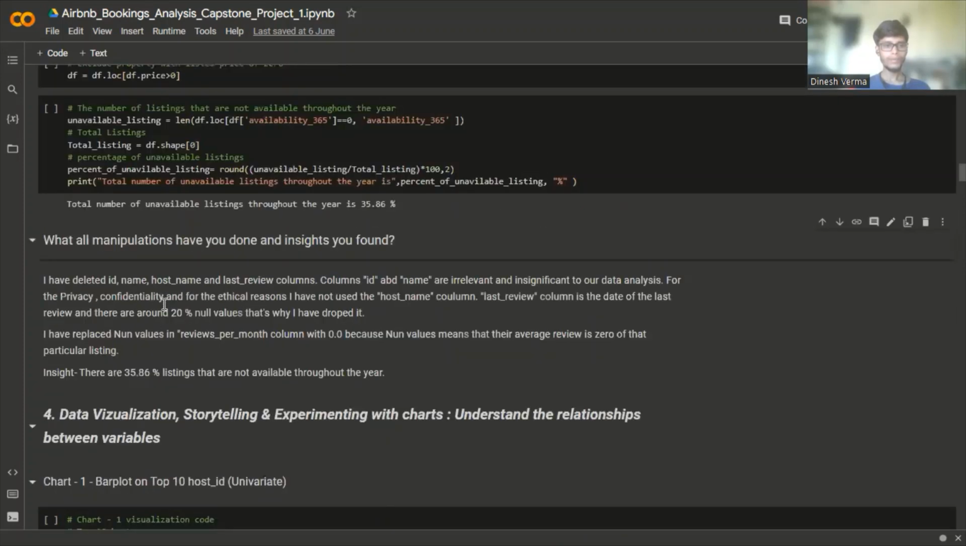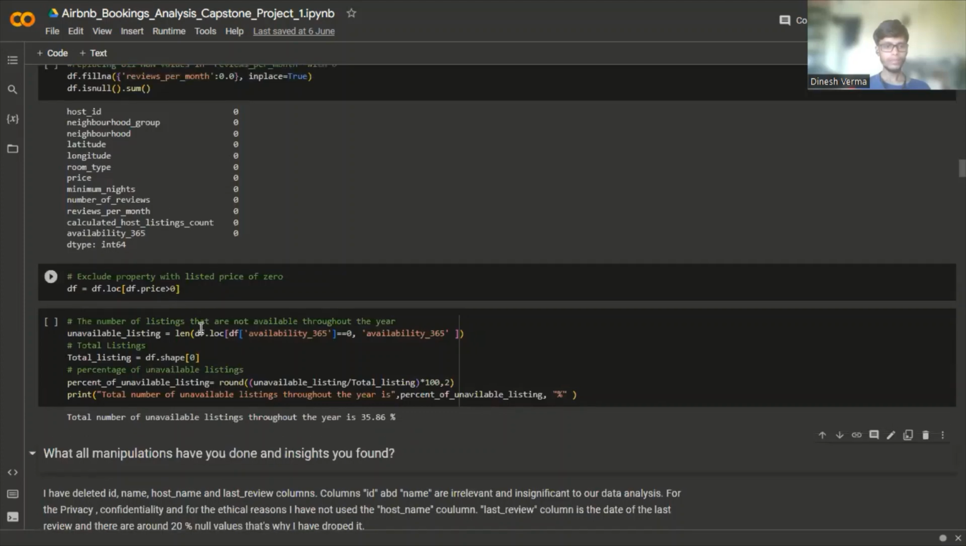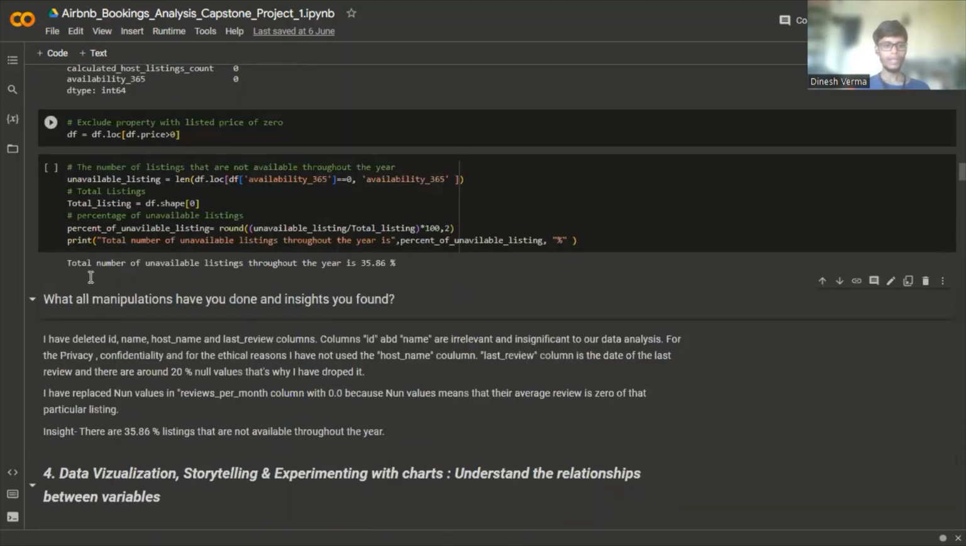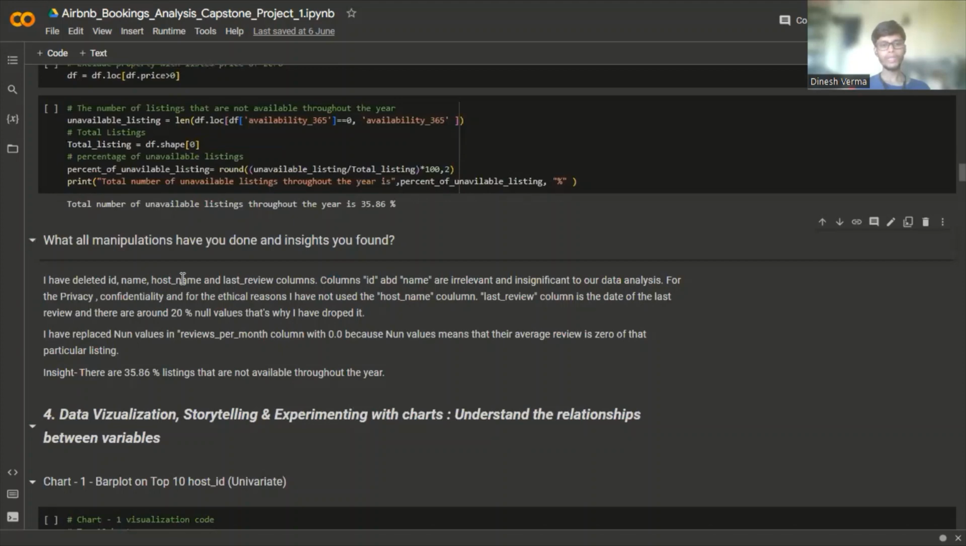I have dropped some columns like ID, name, host name, and last review for our data analysis. I have deleted them because name, host name, and last review columns, ID and name are irrelevant and insignificant to our data analysis, for privacy, confidentiality, and ethical reasons.